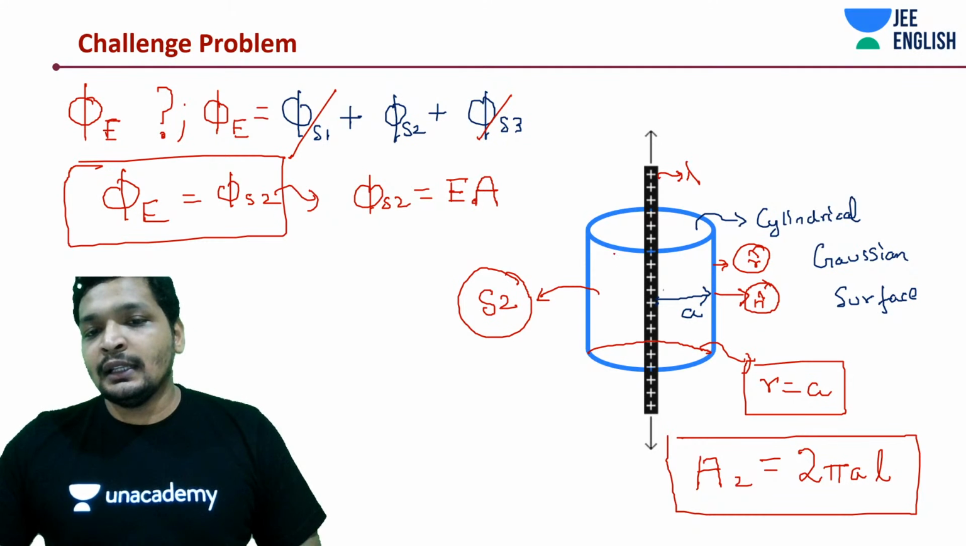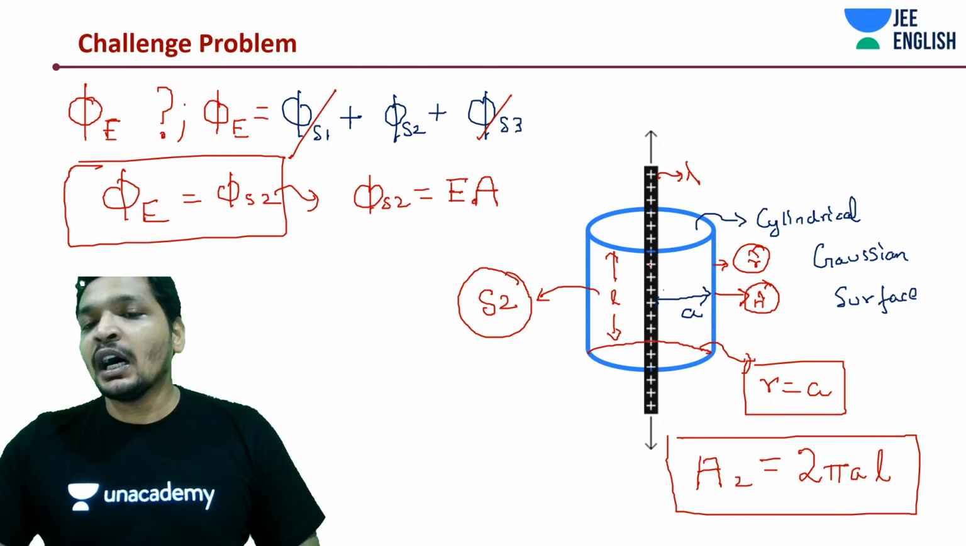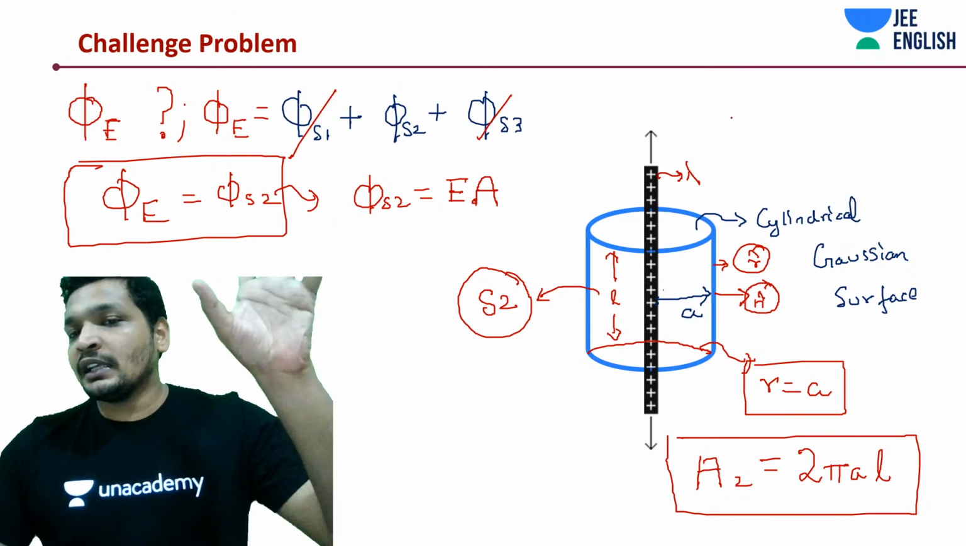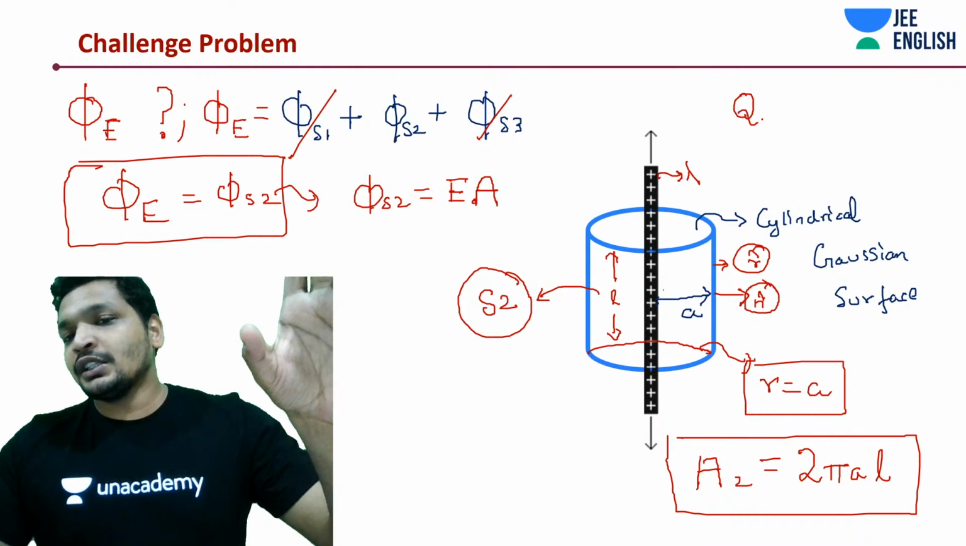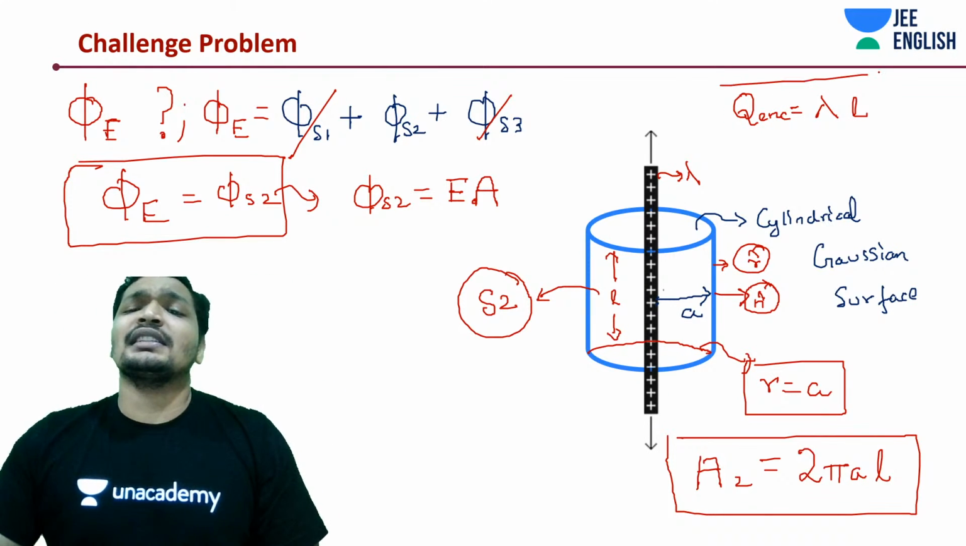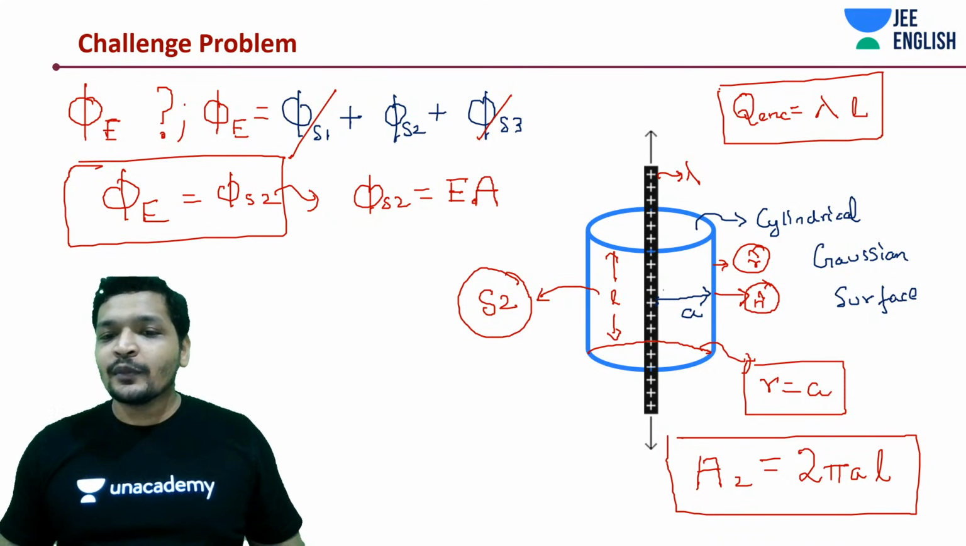And how did I get this length L? What is the length L? Length L should have been this, right? This entire thing should be of length L. How much charge is enclosed in this length L? So you can apply this for infinite as well. You understood that point. The charge enclosed in the length L is nothing but lambda into L, guys. Really simple. That's it.